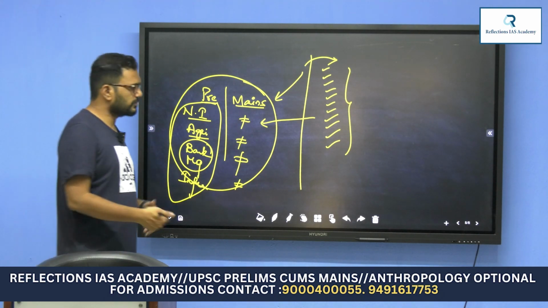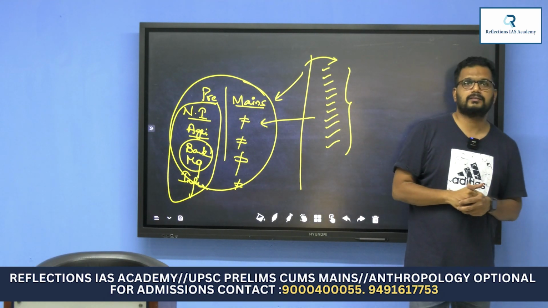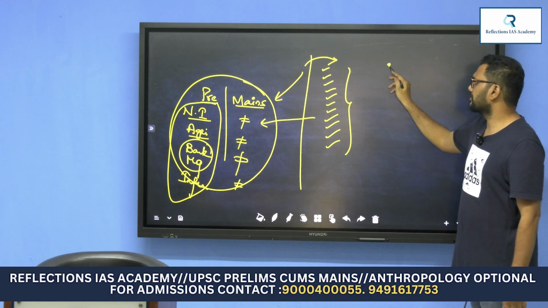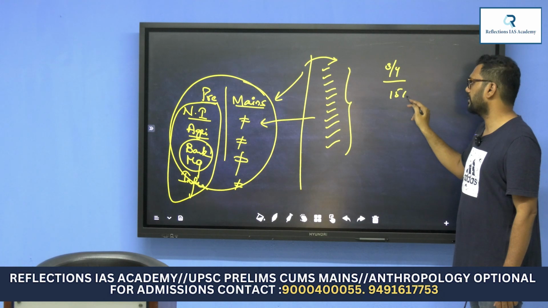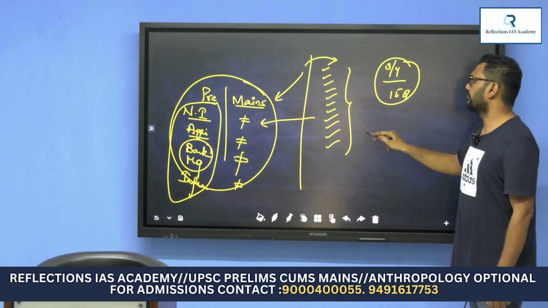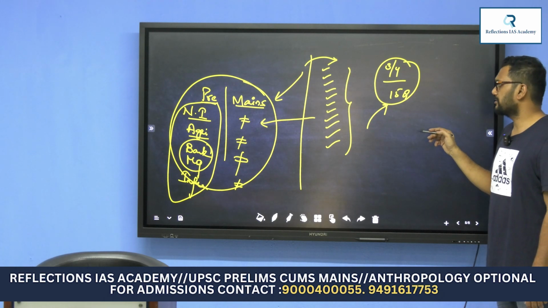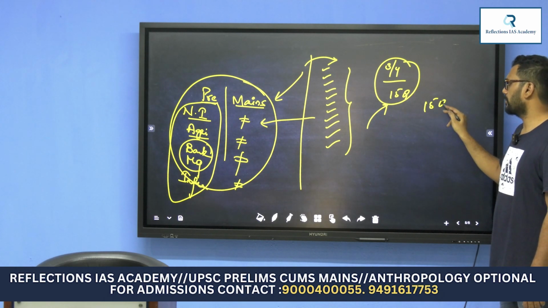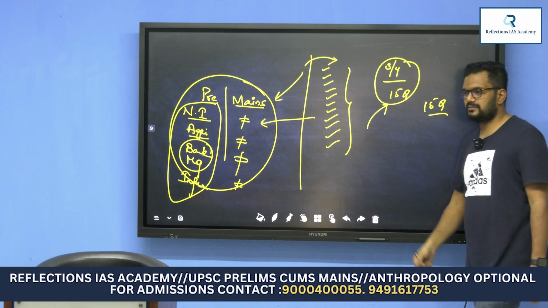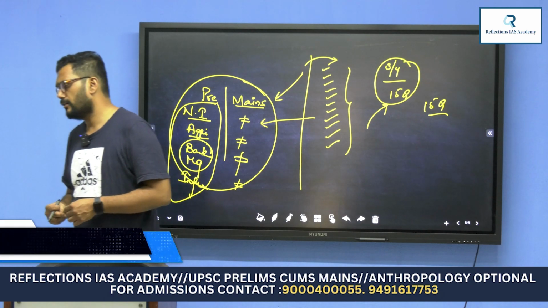So this course of economy will take some time. It will not be that easy, because for mains it is 3/4 papers, and for prelims you can expect at least 15 questions, as you can see in the recent paper. I have been telling you for many years: if you look at the trend of the question papers, on average 15 questions are asked in prelims. Even this year people claim 17 to 18, but on average we can take it as 15 questions.